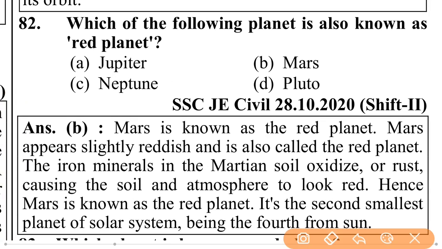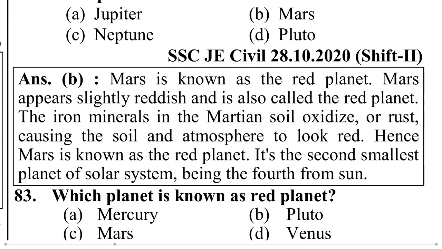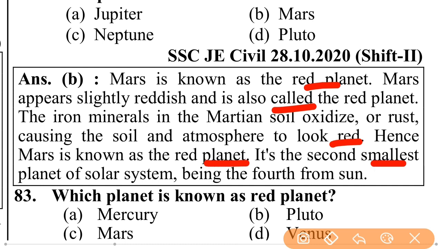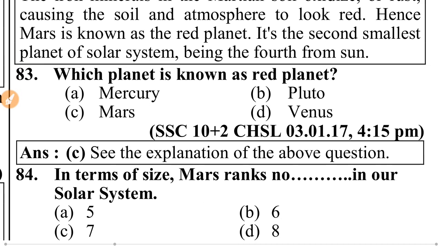Which of the following planets is also known as the red planet? That is Mars. Mars appears slightly reddish and is also called the red planet. The iron minerals in Martian soil oxidize or rust, causing the soil and atmosphere to look red. Hence, Mars is known as the red planet. It's the second smallest planet of the solar system, being the fourth from the Sun.